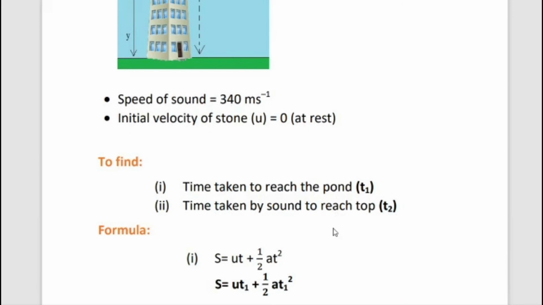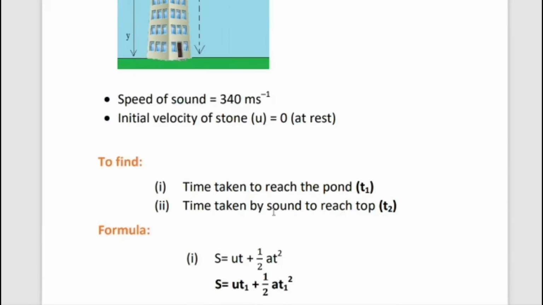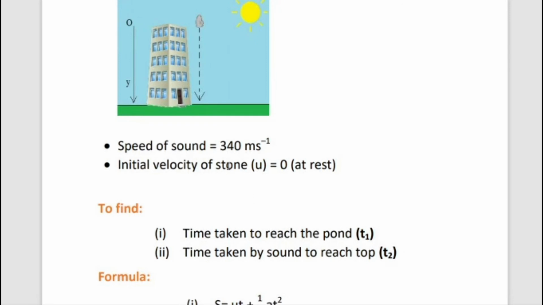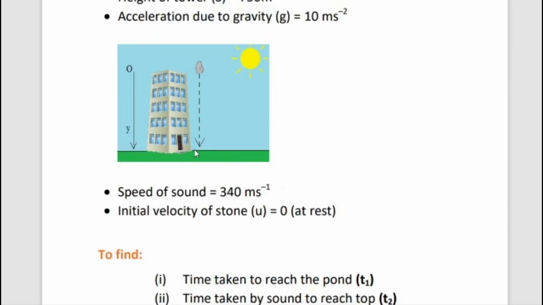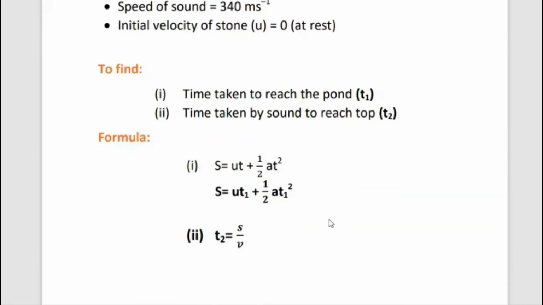Then to find the time taken to reach the pond, the stone. The first quantity is the time taken to reach the pond, that is T1. Then second one, time taken by sound to reach the top, the splash sound heard from the bottom to top. So that is T2.